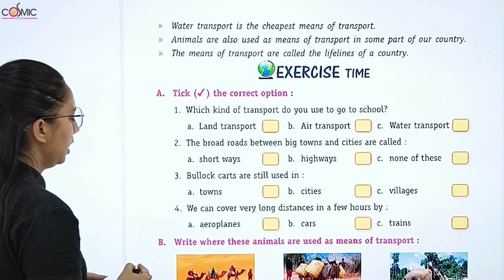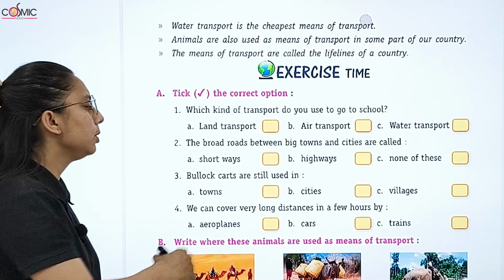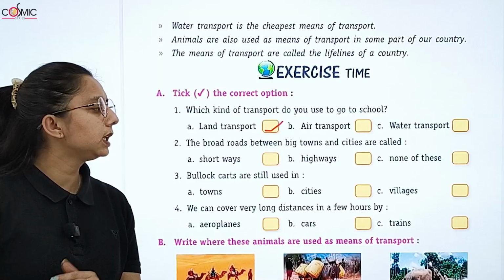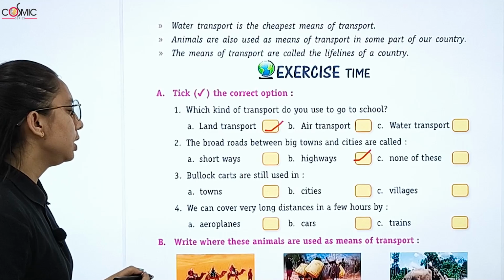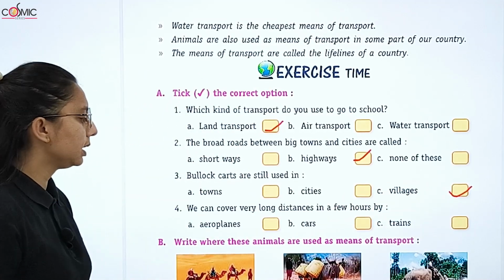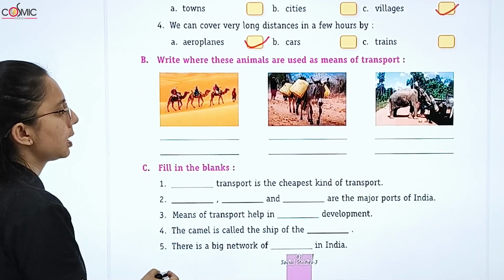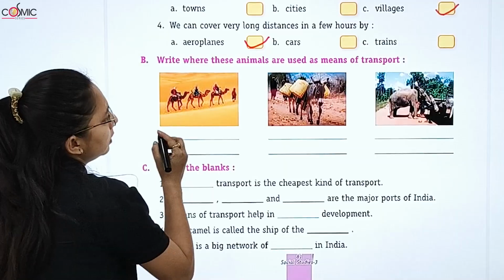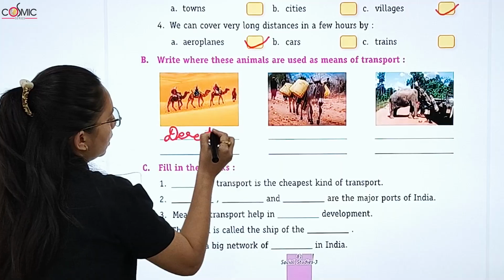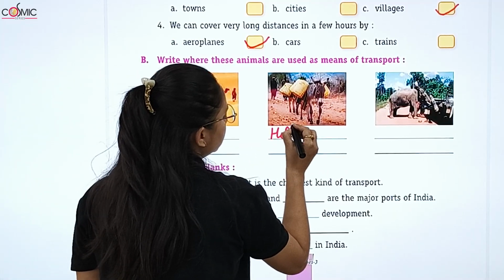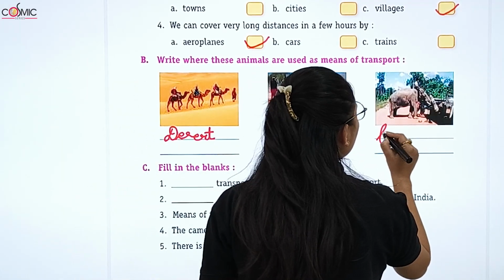Now we do the exercise of this. First is, which kind of transport do you use to go to school? What do we use? Land transport. The broad roads between big towns and cities are called highways. Bullock carts are still used in, where do we use them? In villages. We can cover long distances in fewer hours by aeroplanes. Where are these animals used as transport? Desert. Hilly areas. Elephant, forest.